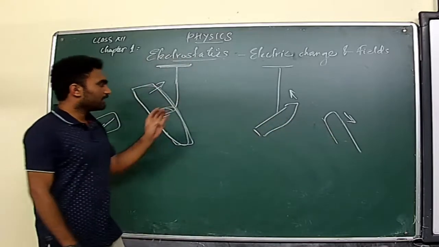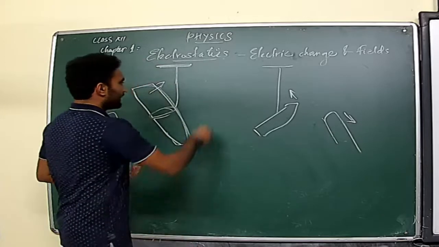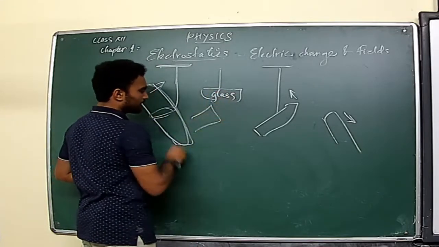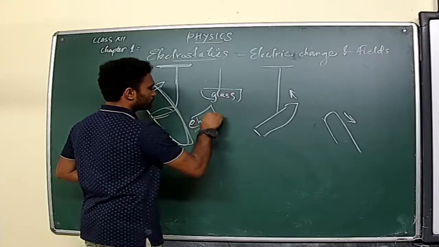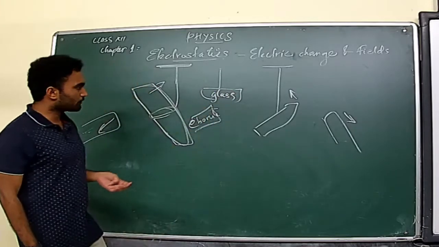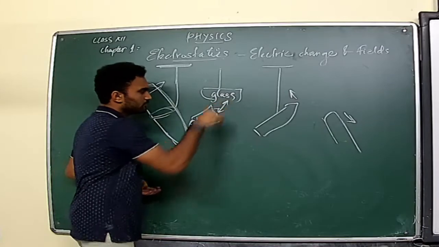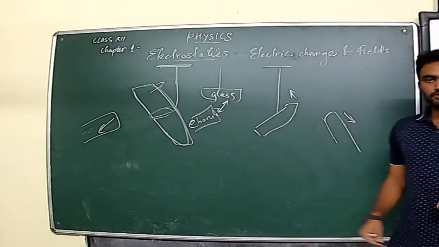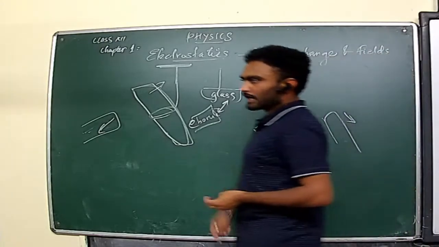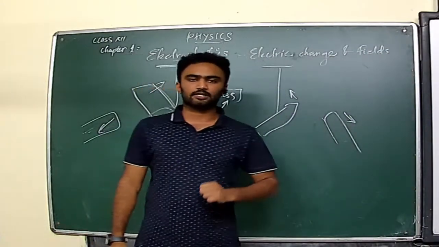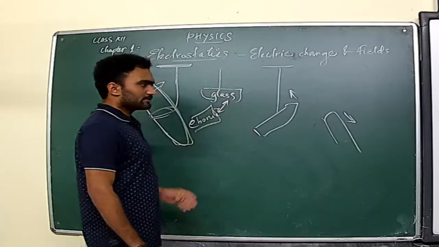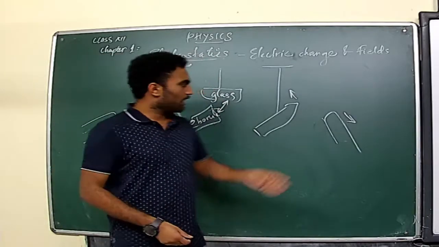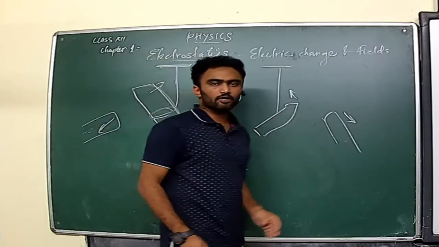Okay. In the next case, he took a glass rod and brought another ebonite rod close to this one. Both are charged. He observed that both the bodies come together, which means they show some type of attraction. On that basis, he came to the conclusion that there are two types of charges. The one acquired by the glass he called positive, and the one obtained by the ebonite rod negative.